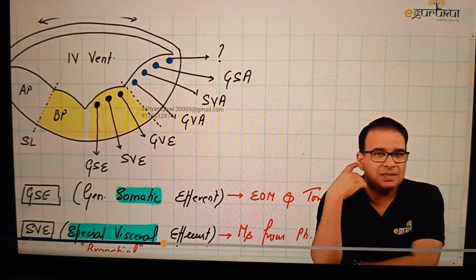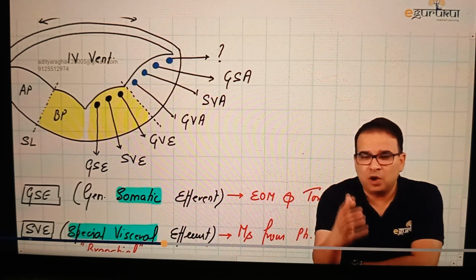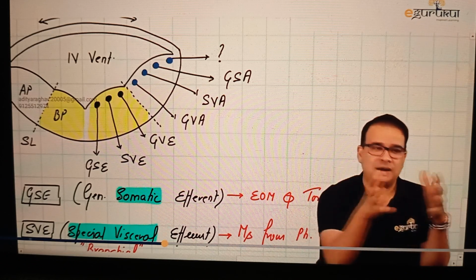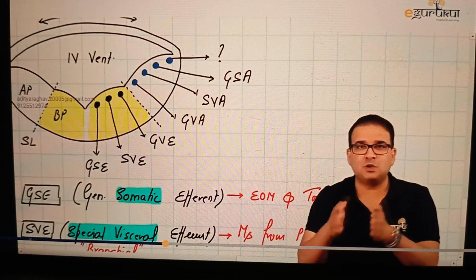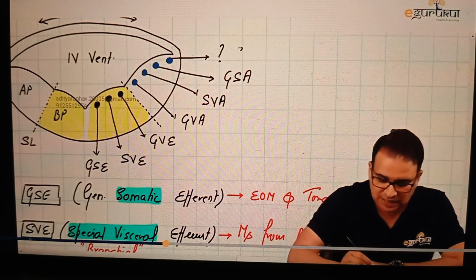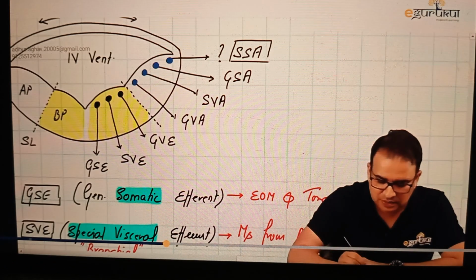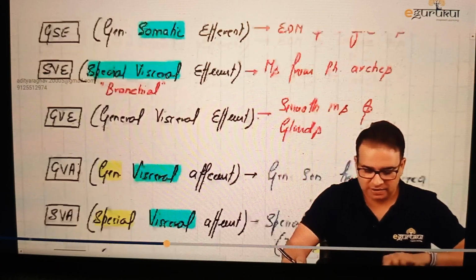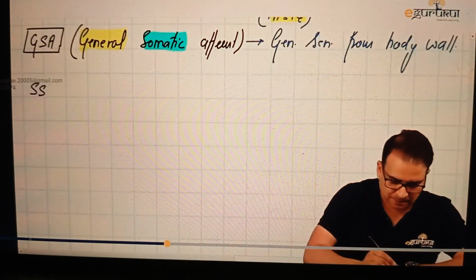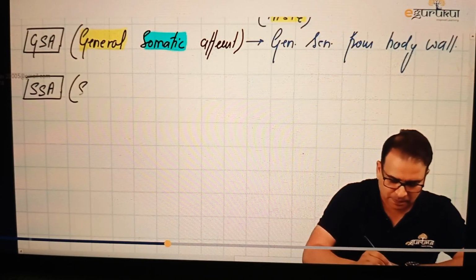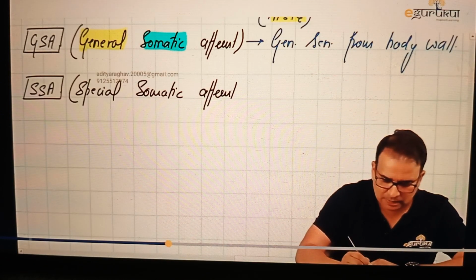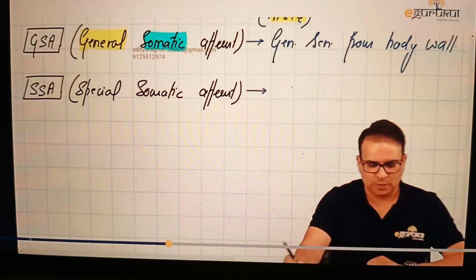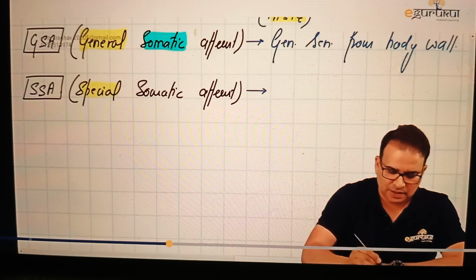Olfaction, hearing and balancing, and vision. These are also special sensations, but because they are coming from a somatic structure, there has to be a separate column for them, which is called special somatic afferent. And that's why we have an additional column here, which is called SSA, special somatic afferent. Let me write it for you, SSA. This is for the special somatic afferent. So what is the special somatic afferent? As we said already, the sensations are special, and they're coming from the body wall.